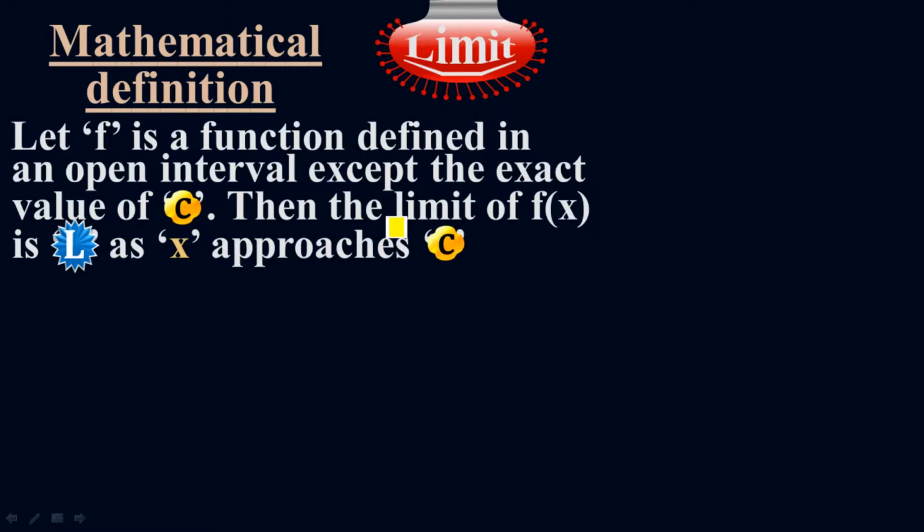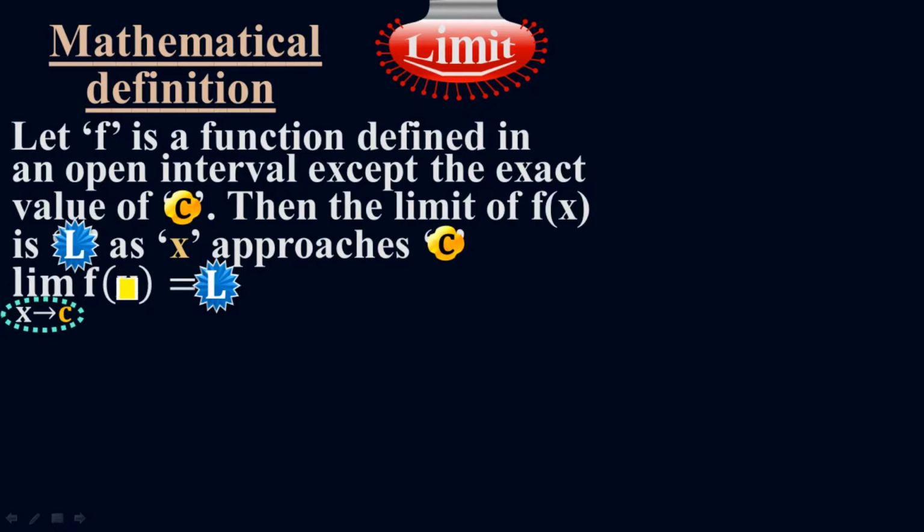In simple words, these approaching things that we do for c, x approaches c to the nearest point. So that will be my L. That's what limit means. In formula shape, I can write the limit of f of x equals L as x approaches c. L will be my limit.